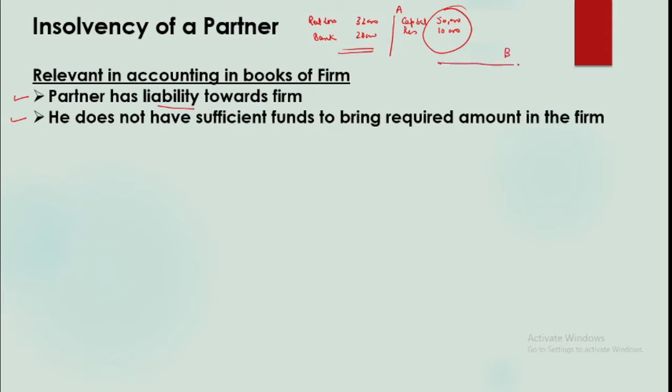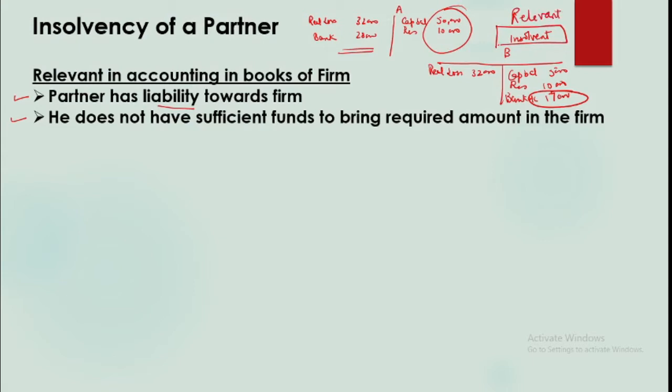Now take the case of B. Suppose he is having capital balance of, say, 5,000, he has share in reserve of, say, 10,000, and he also shared realization loss of, say, 32,000, which means that 17,000 is coming on the credit side, so he needs to bring this amount, right? Now if B is insolvent and he doesn't have sufficient assets, then this is relevant to us.